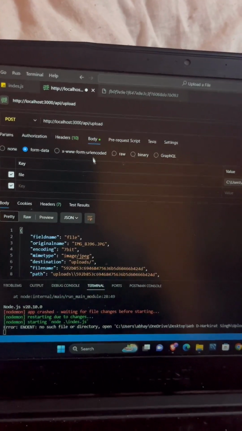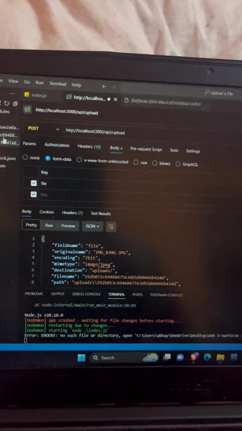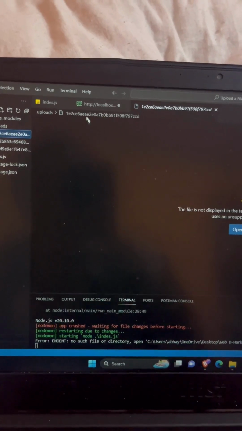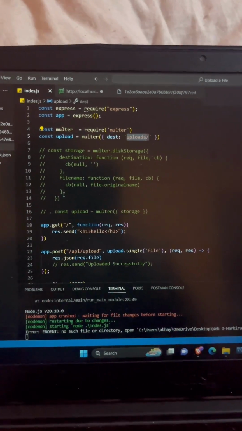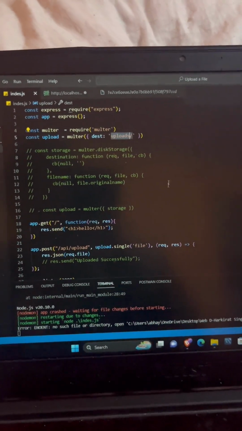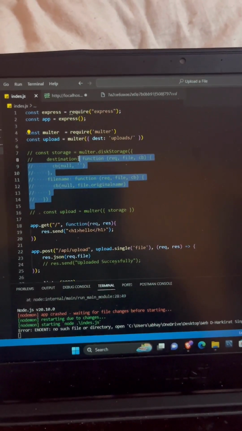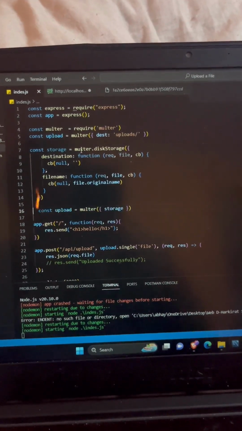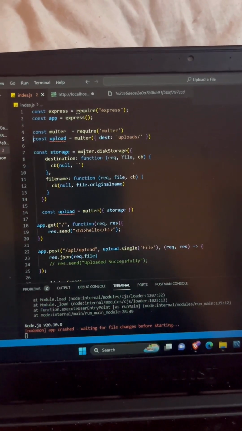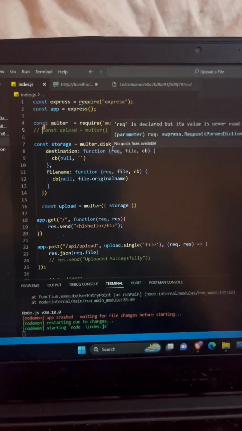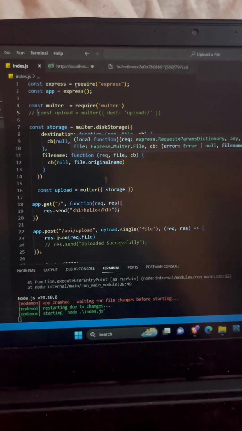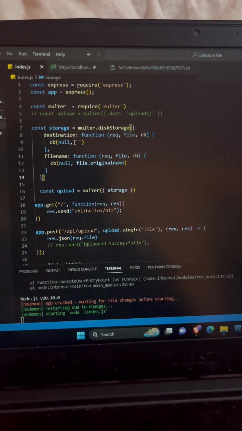This means this is the backend of my file uploading, but this data is not in a readable format. This is a normal gibberish string. If I want to read this, then I have to use the disk storage of multer. Let me uncomment this. If I uncomment this, then it provides multer.diskStorage. This lets me provide a destination.